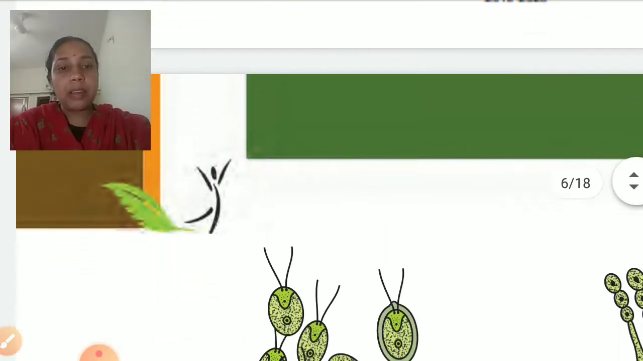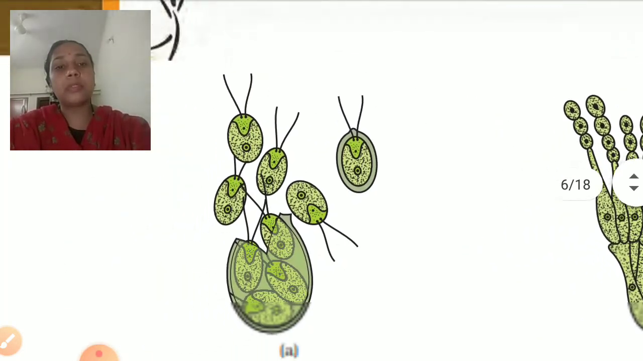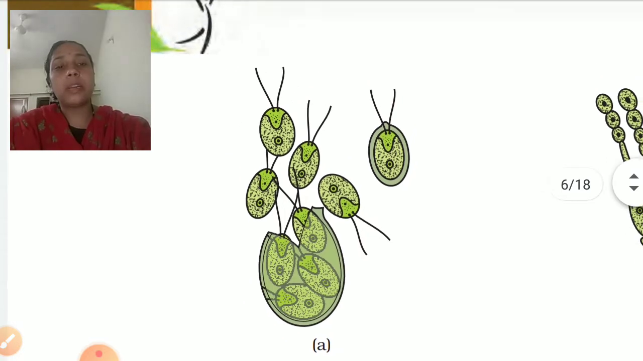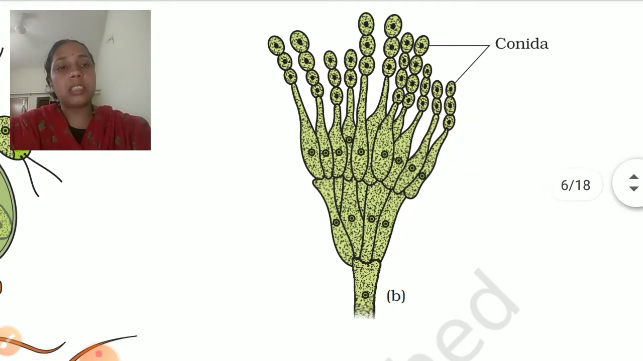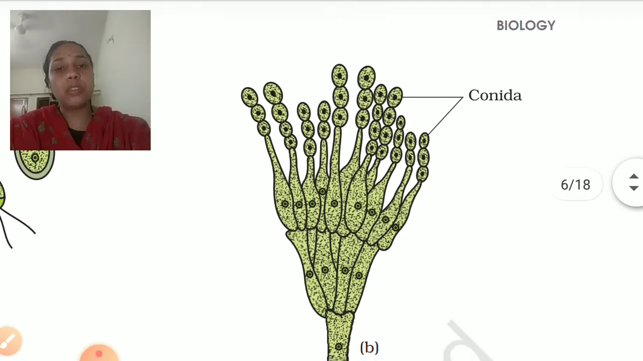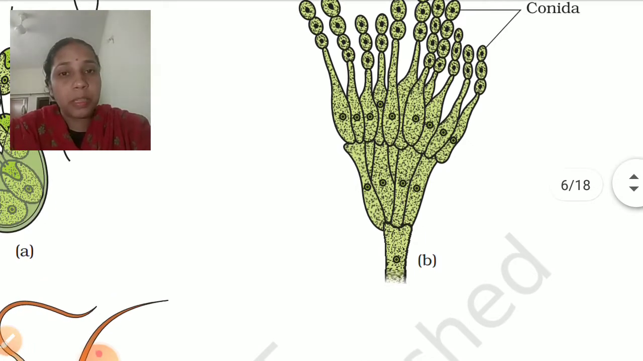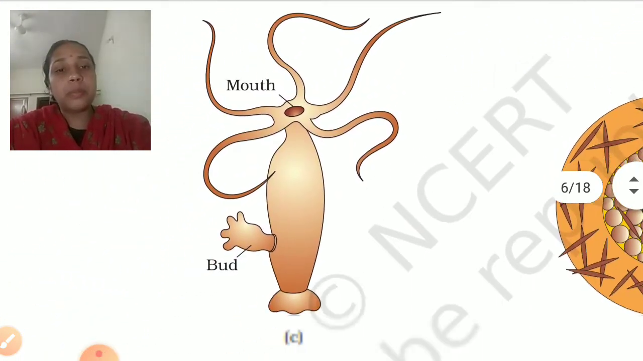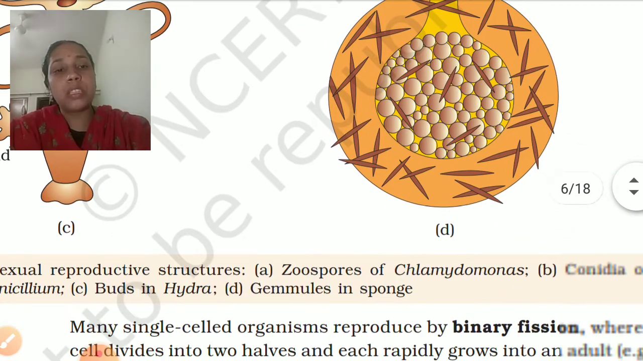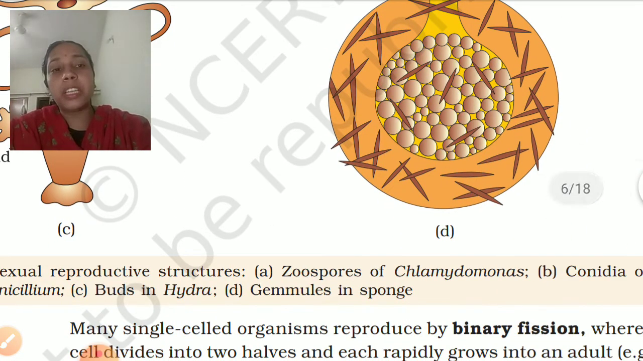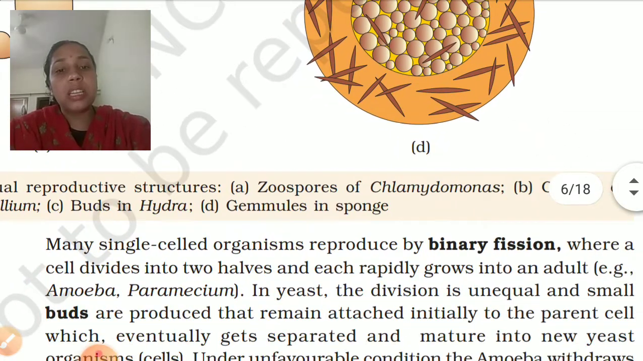After that we have spore formation. All these diagrams you people have seen. This is Chlamydomonas, where multiple fission takes place. This is conidia formation in yeast, in Penicillium. Conidia formation takes place in Penicillium. This is budding in hydra, whereas this one is gemmule formation in sponges.